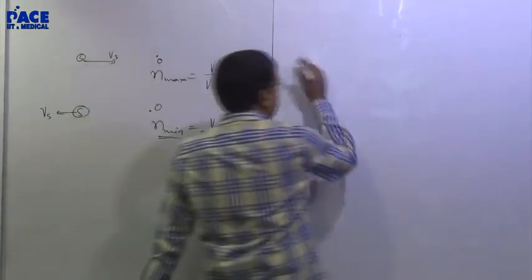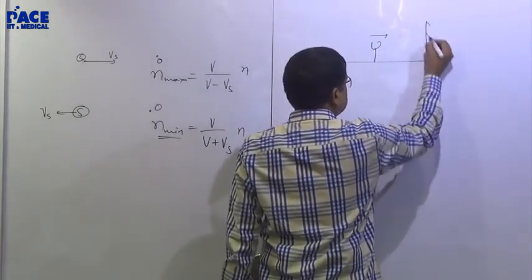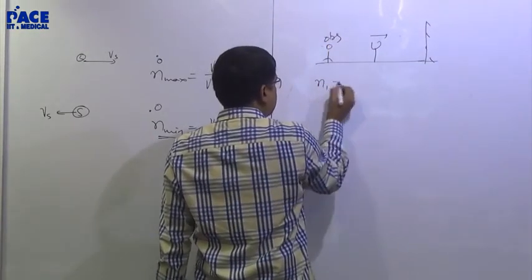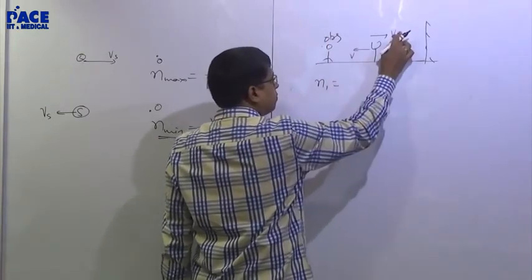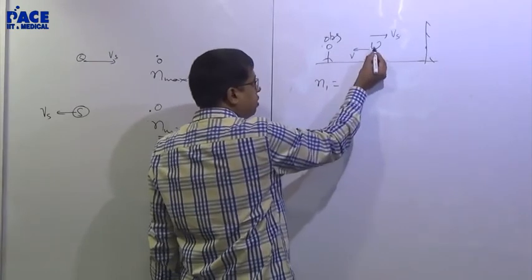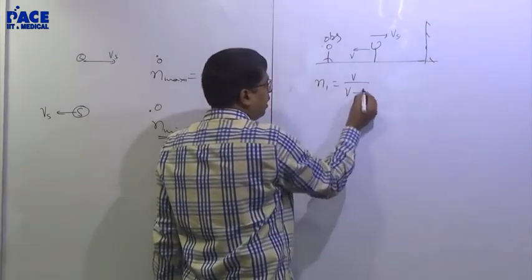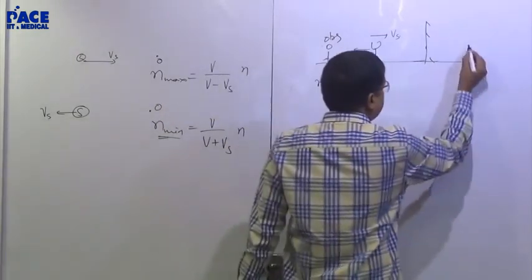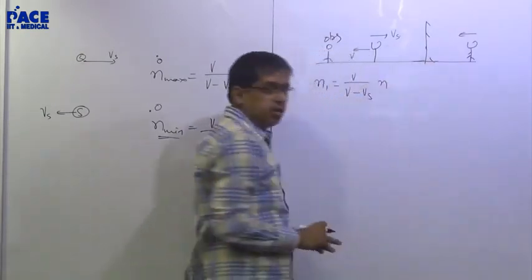Second, what if there is a tuning fork which is moving this way? There is a wall and there is an observer here. He will hear the first frequency directly from the source. First frequency will be sound in this direction. Observer is at rest, so N1 is V by (V minus Vs) into N. What is the other frequency? It will appear to come from the mirror image of this.